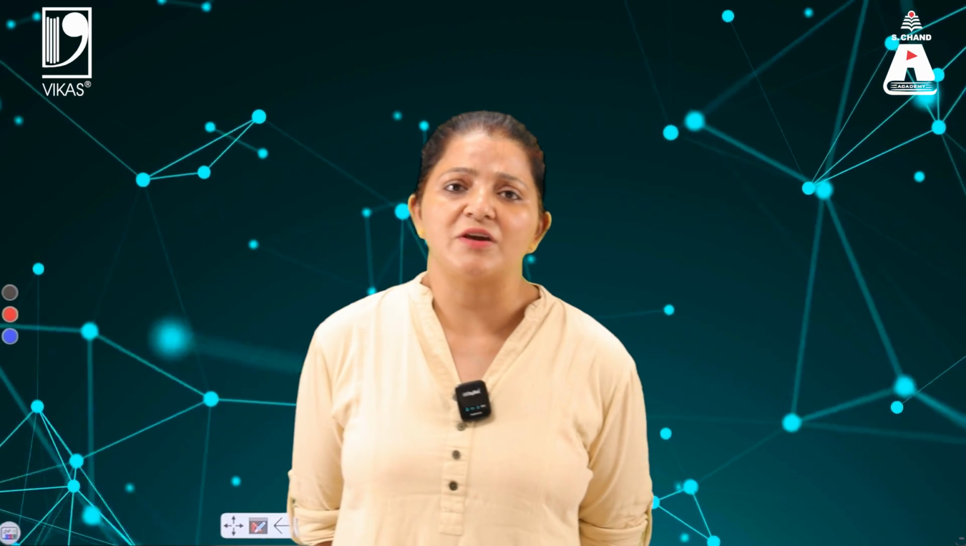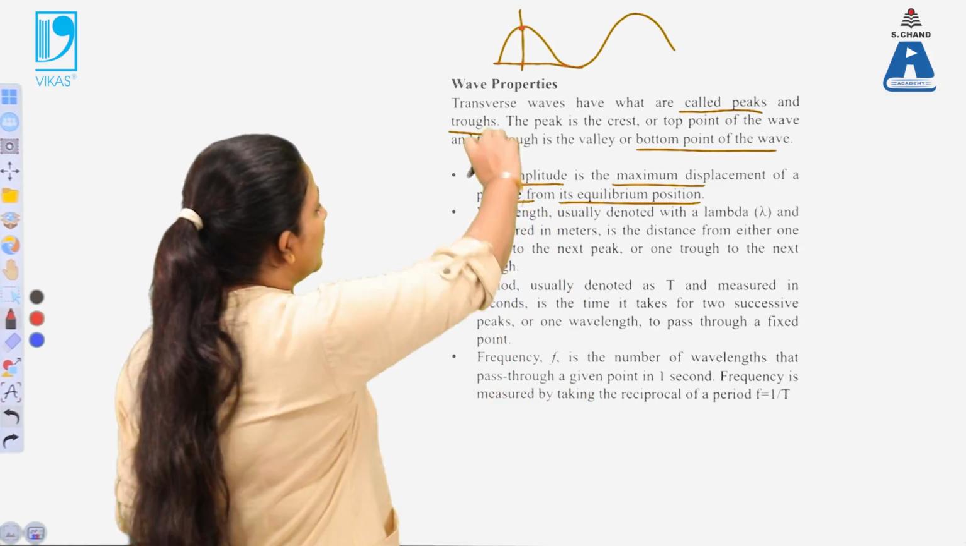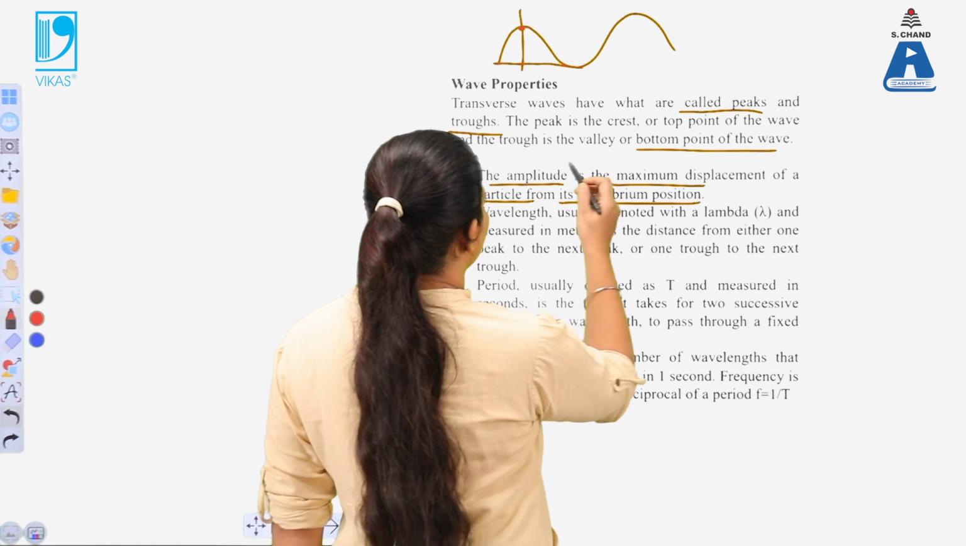Welcome back to S. Chand Academy. Before the break, I made you all understand what a transverse wave is and the properties of a wave. Now, I will explain the rest of the properties of the wave and how the wave propagates in a string. So, the first wave property, amplitude, is defined as the maximum displacement of the wave.